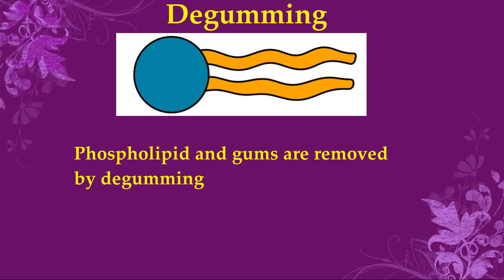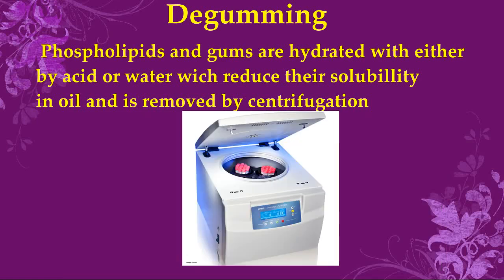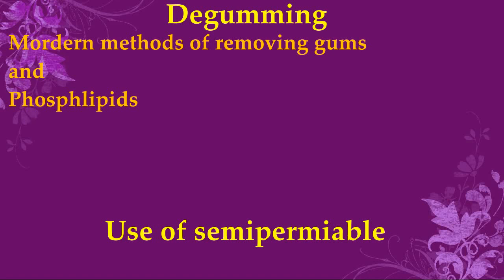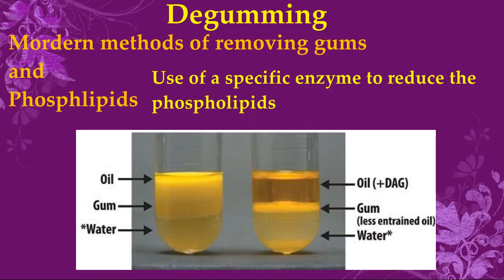Phospholipids and gums are removed by a process known as degumming. The principle is that these are hydrated in order to reduce their solubility in oil and hence facilitate their removal with water or acid by centrifugation. There are two emerging technology approaches: using a semi-permeable membrane like ultrafiltration or microfiltration, and using phospholipid specific hydrolase to decompose phospholipids and remove the undesirable